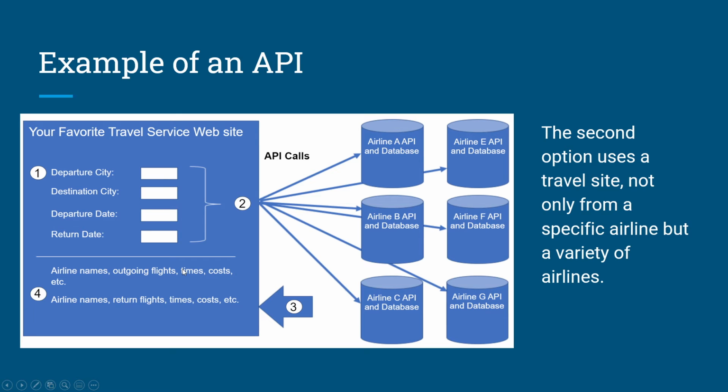The second option uses a travel site, not only from a specific airline, but a variety of airlines. The travel service website interacts with the various airline databases using APIs provided by each airline. The travel service uses each airline API to request information from the specific airline, and then it displays the information from all the airlines on its webpage.